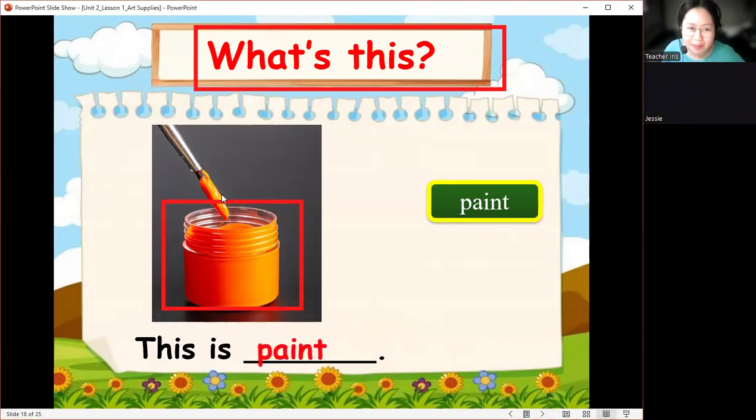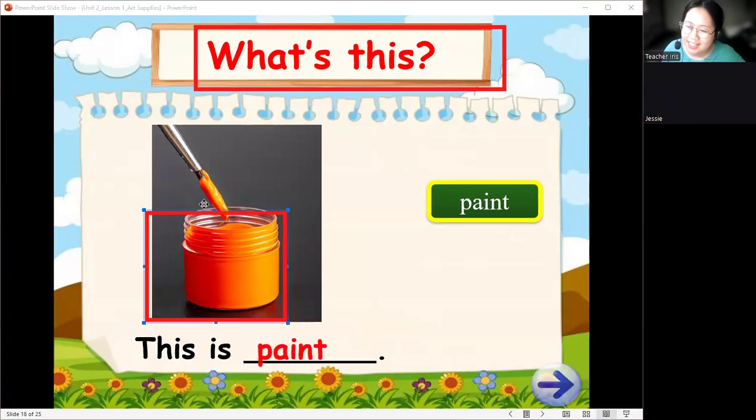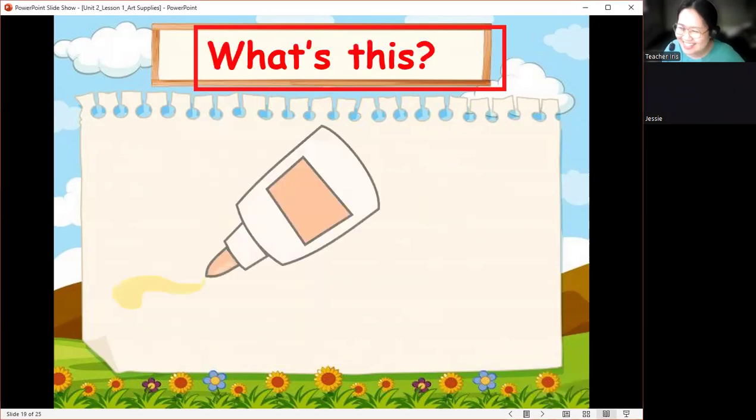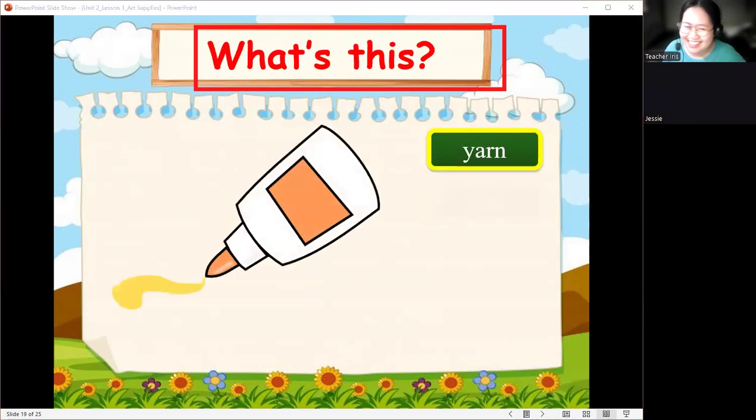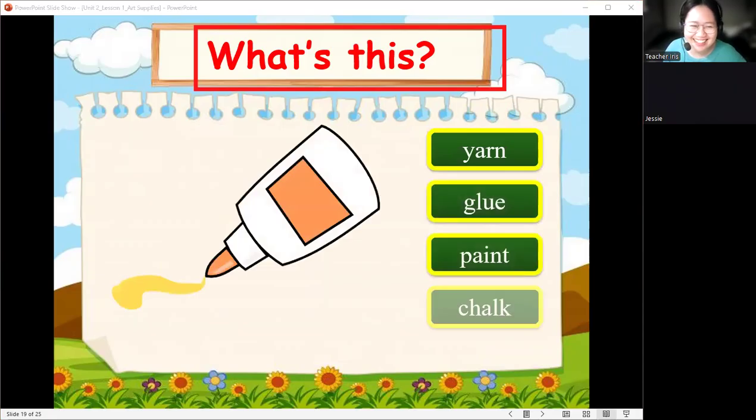What is the color of the paint? This is orange. Wow, very good. This is orange. Good job. I love orange. Oh, you love orange? Yes. Oh, wow, that's good.